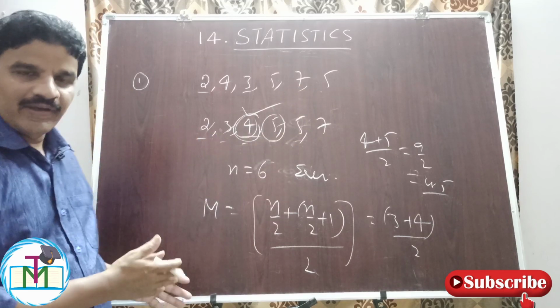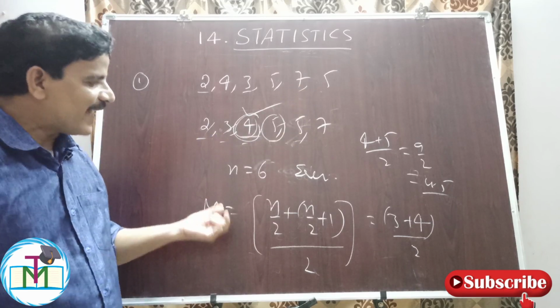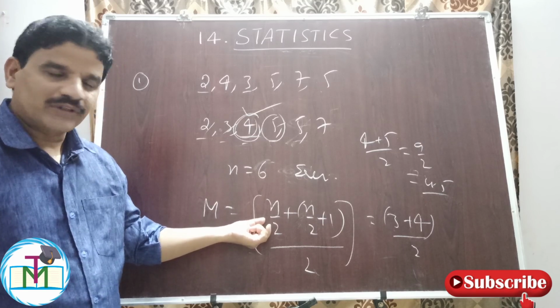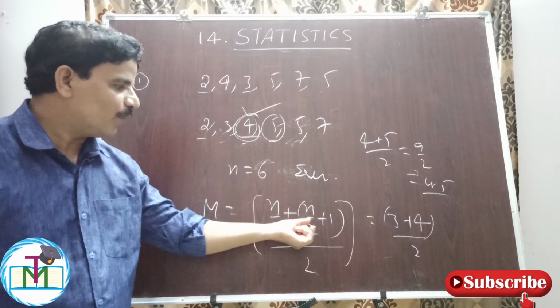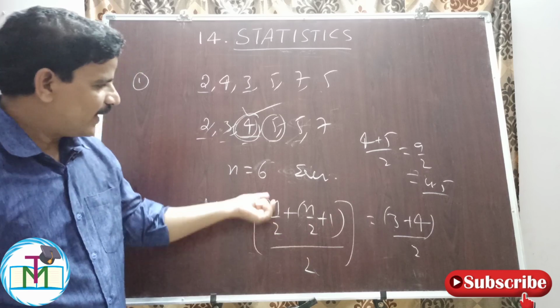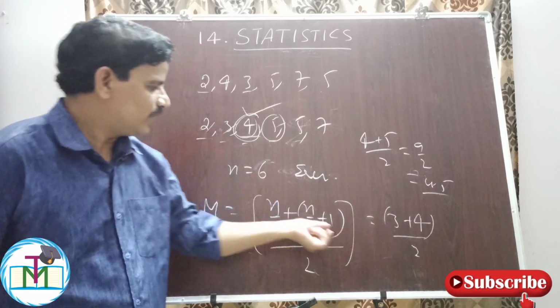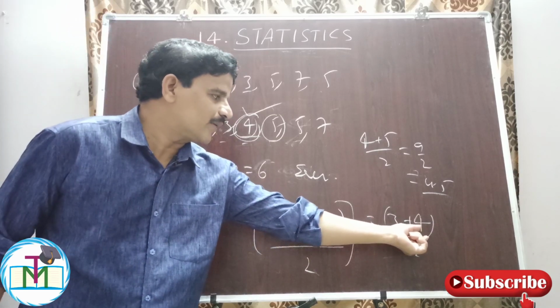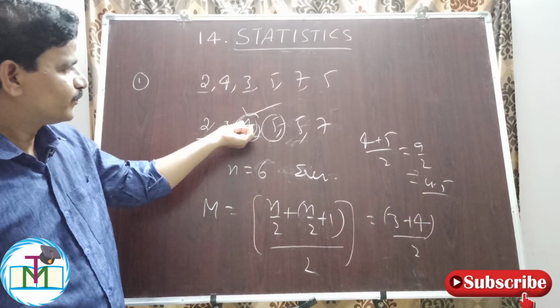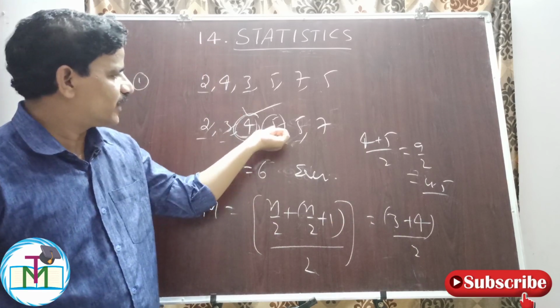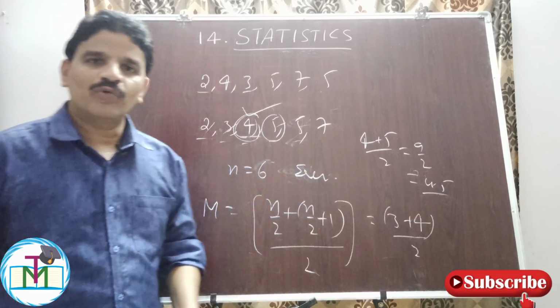So when n is even, we have to write the average of the n by 2th term value and the n by 2 plus 1th term value. Here n by 2 is the third term. N by 2 plus 1 is the 4th term. We have to take their values. Third term value is 4, 4th term value is 5. The average is 4.5.